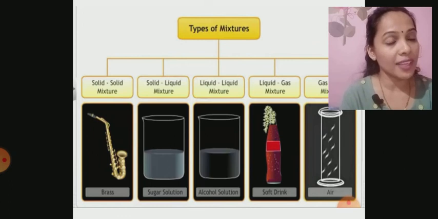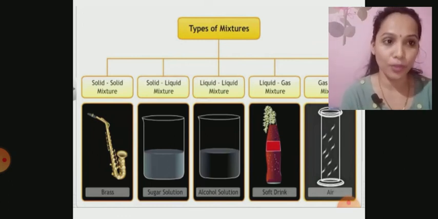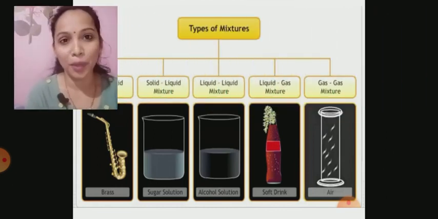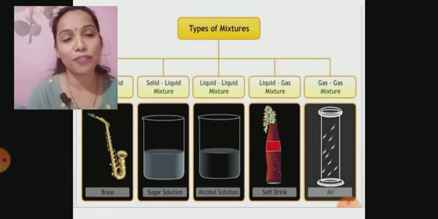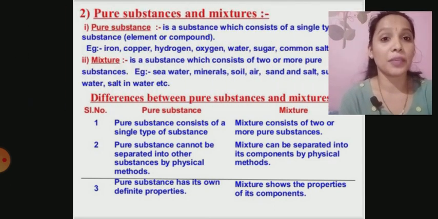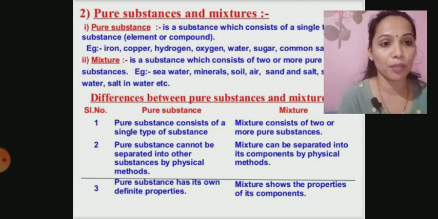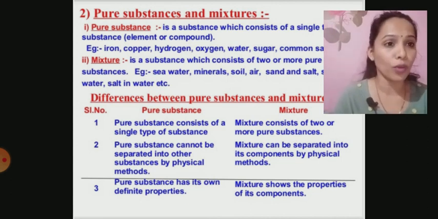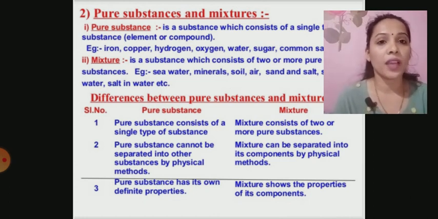Solid and liquid mixture, that is sugar solution, you can take salt solution also. Liquid, alcohol in water, aerated drinks is an example of liquid gas mixture. Gas and gas is nothing but your air, pure air, which is not pure in terms of chemistry, it is a mixture of many gases. So, pure substances and mixtures, these are the differentiating properties. You will be able to differentiate, but just for our own benefit, let us distinguish them.